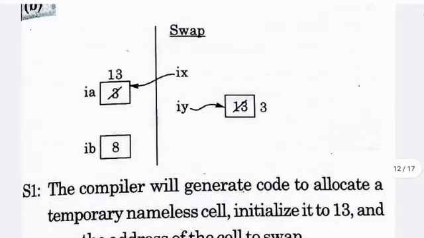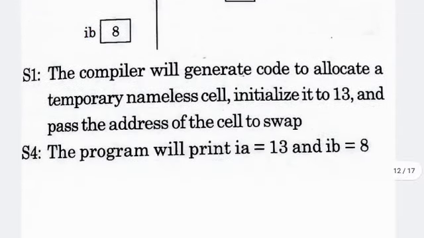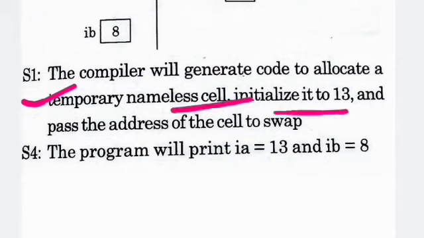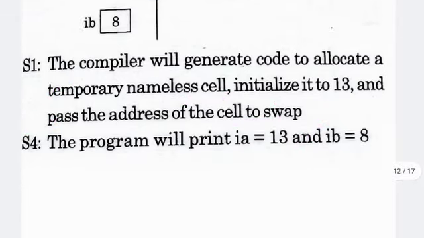Now come to the solution. Here, giving the swap procedure, we get the value of ia equal to 30 and the value of ib remaining 8. So we say that statement 1 and statement 4 are correct, meaning option B is your correct answer. In statement S1 the compiler will generate code to allocate a temporary nameless cell, initialize it to 13, and pass the address of the cell to swap, and the program will print ia equal to 8 and ib equal to 8 and ia is equal to 30. Now come to the next question.